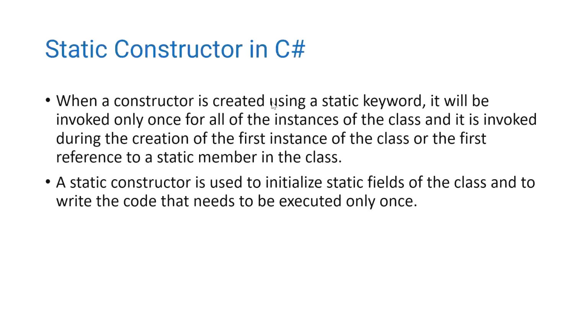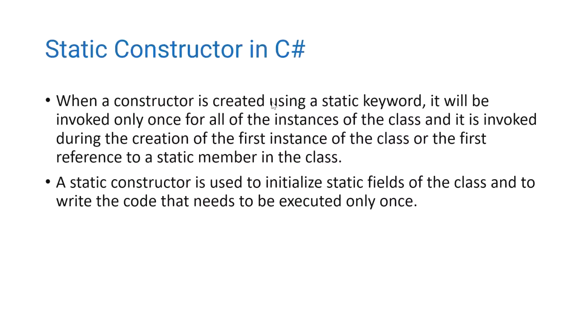Then the next one is the static constructor in C#. When a constructor is created using the static keyword, it will be invoked only once for all instances of the class. It is invoked during the creation of the first instance of the class or the first reference to a static member in the class.